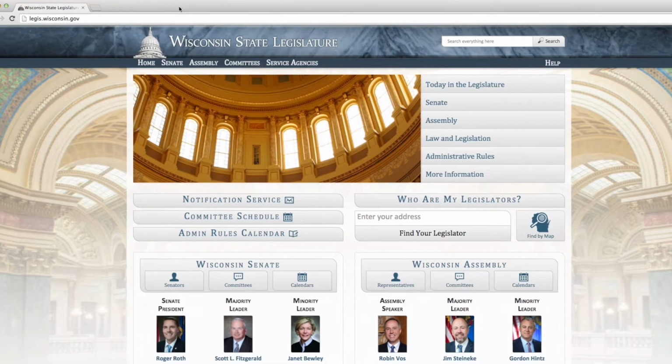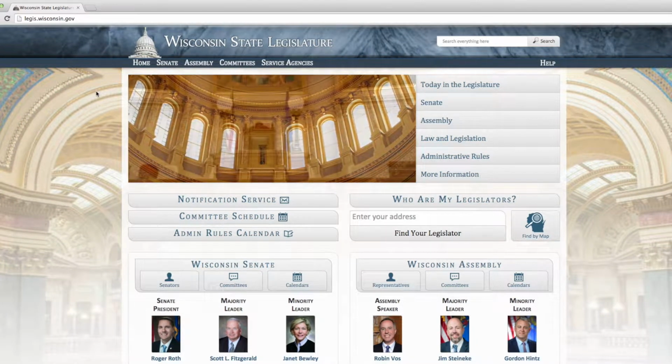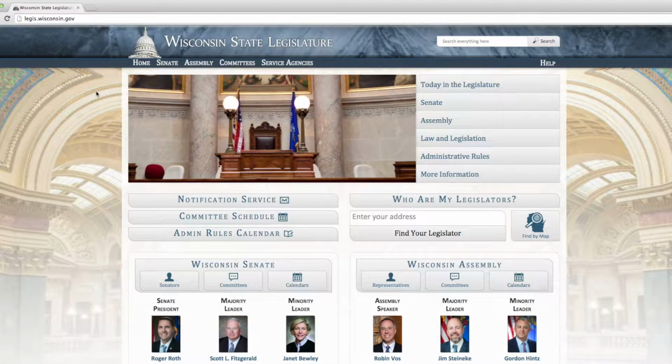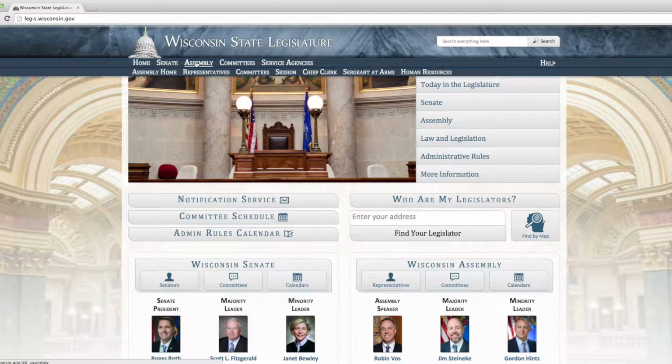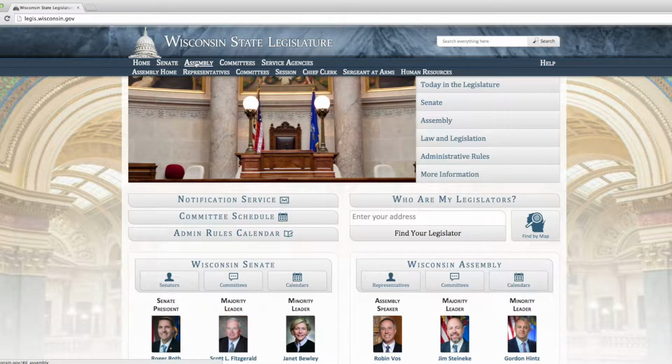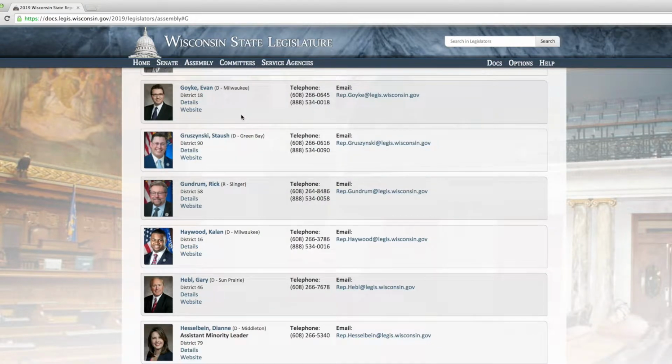I'm on the homepage here of the state legislature, and there's a couple of different ways that you can find what you're looking for. So let's first look at the top bar. You can see that there's the Senate and the Assembly, and here, if you want to search by representative, it's pretty simple. You can click on the list of all 99 of us. You can go to the person of your choice.